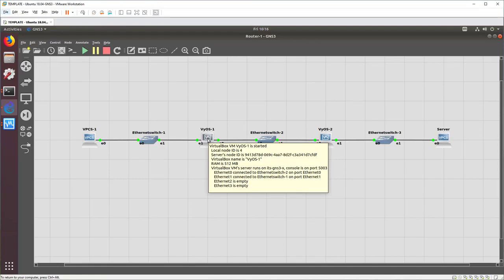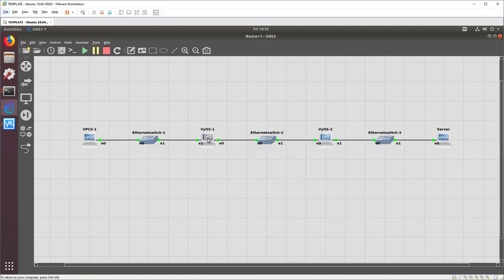And by adding route table entries, we tell it, hey, if you see traffic for this network that's not one of your locally connected networks, send it somewhere. Give it to somebody that might be able to do something with it. And in our case, we're saying, hey, you don't know about 192.168.54.0/24, which is the network that server is on. But if you see traffic for it, send it to ETH0 of VyOS2.